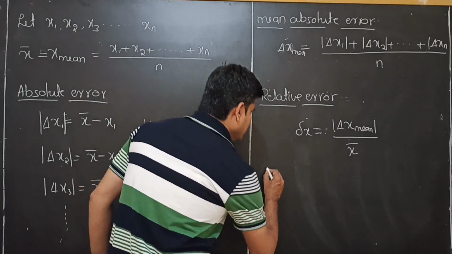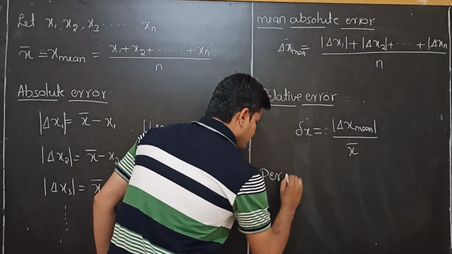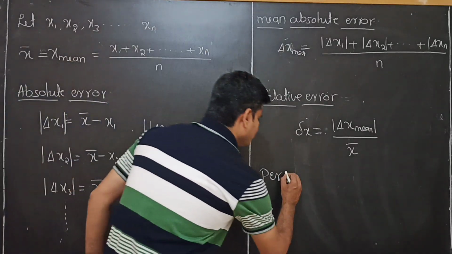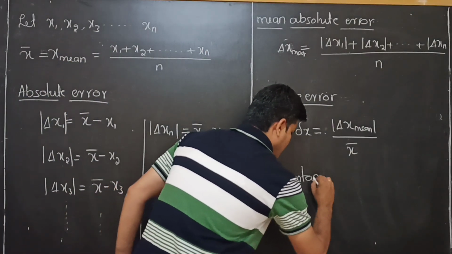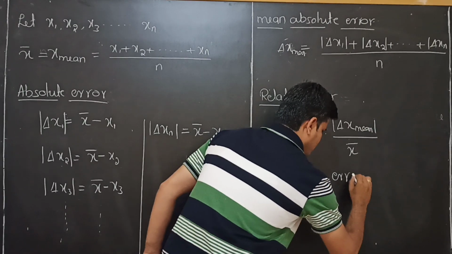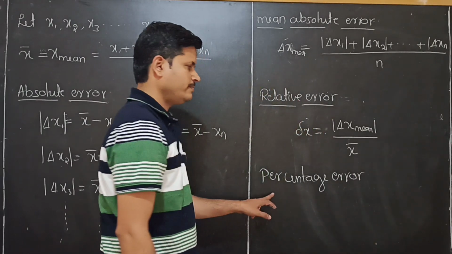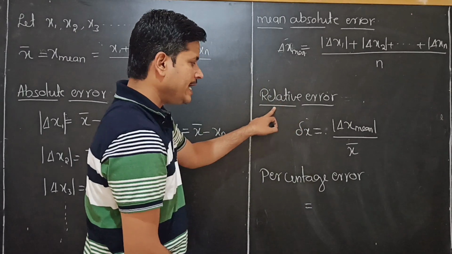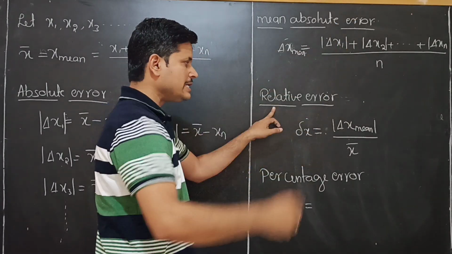The last one is percentage of error. Percentage of error is equal to relative error into 100%.